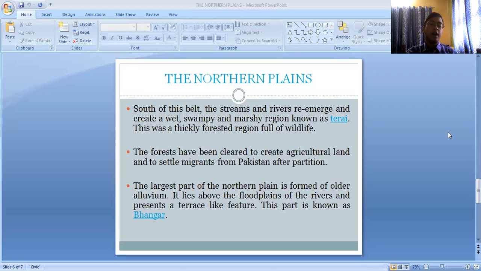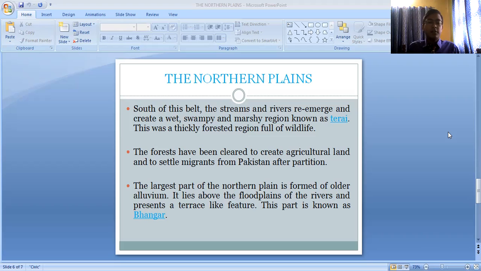Moreover, after the partition of Pakistan, that means after the formation of Bangladesh, many people migrated. Even after the formation of India and Pakistan, many people migrated to this part, and they have settled in this region.